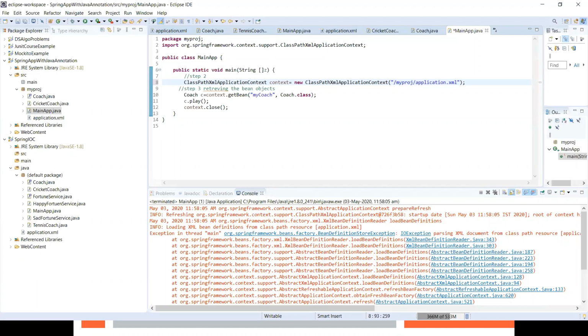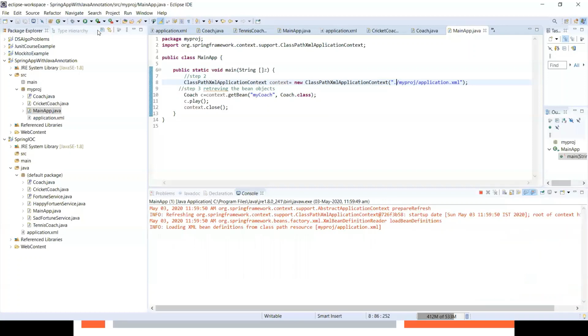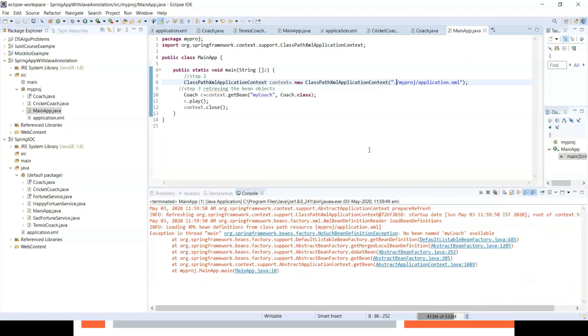There is a syntax that we have to write here. Yeah.